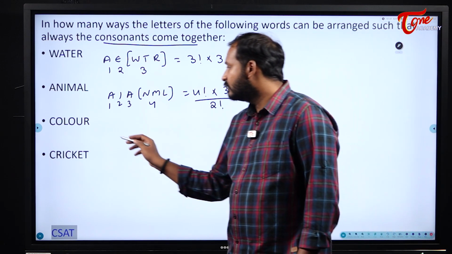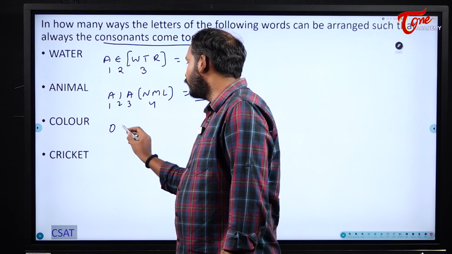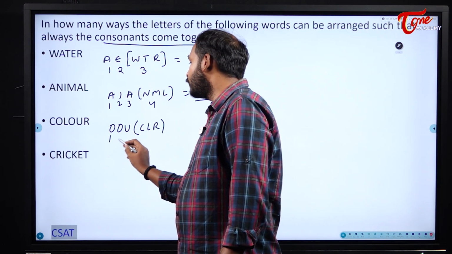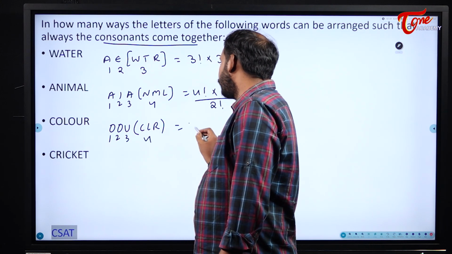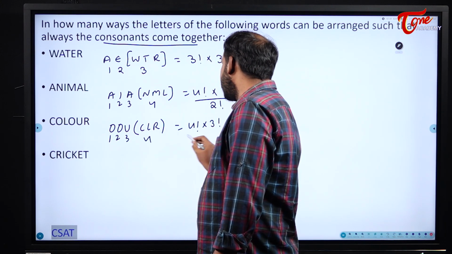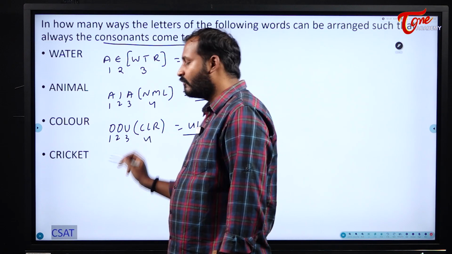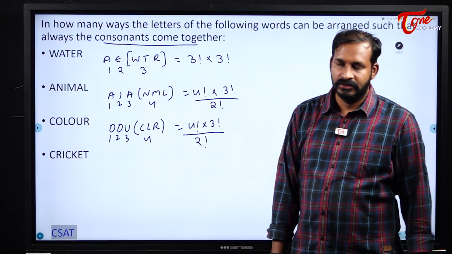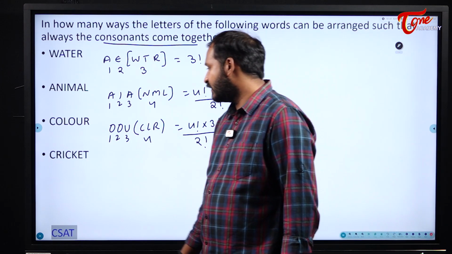Next, color, what will you get? OOU, CLR. 1, 2, 3, 4: 4 factorial into 3 factorial divided by 2 factorial. Why? Because O was repeated twice. Similarly, try to write the answer for cricket. What answer will you get for cricket?